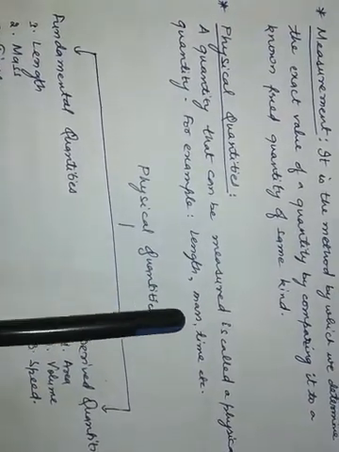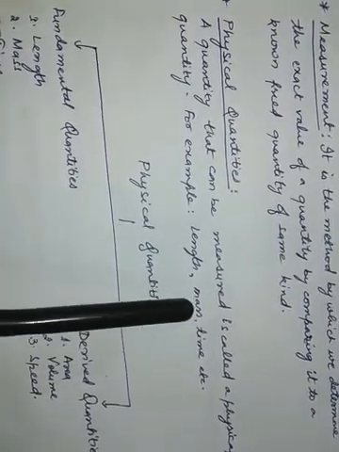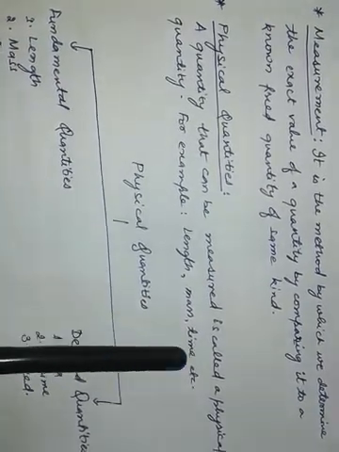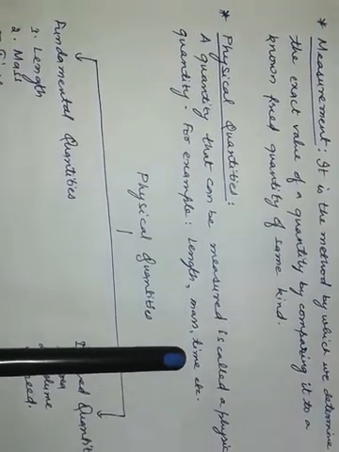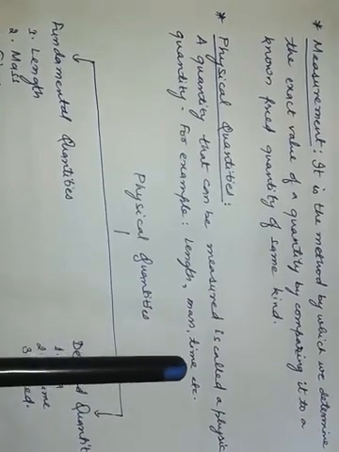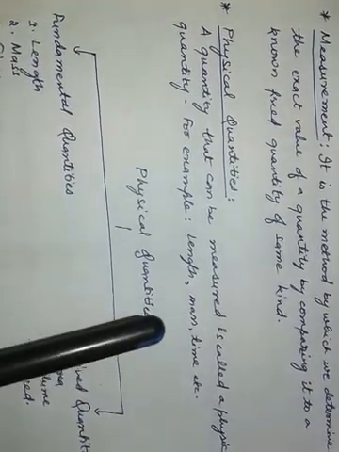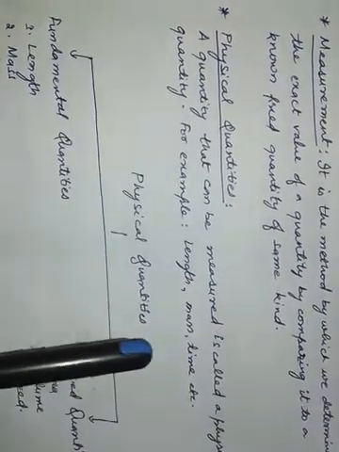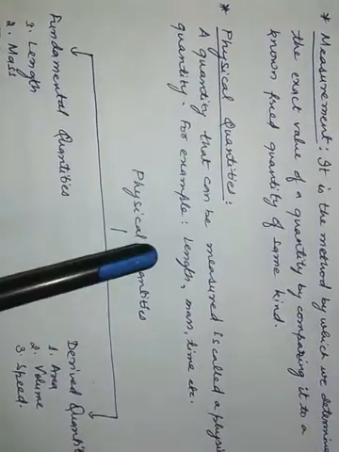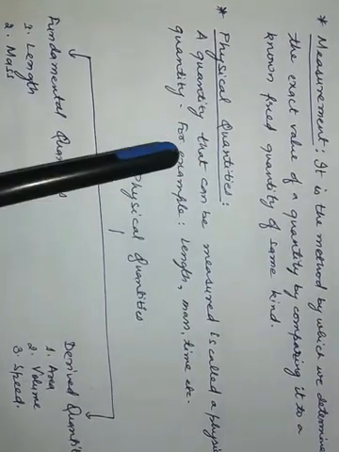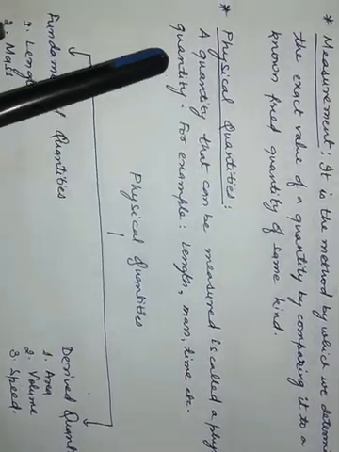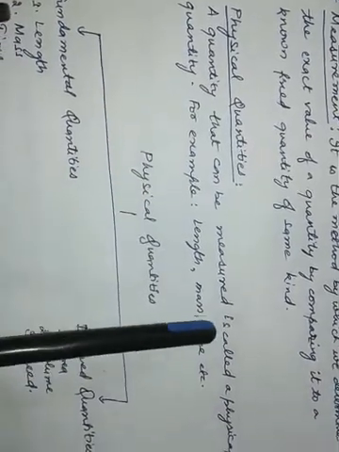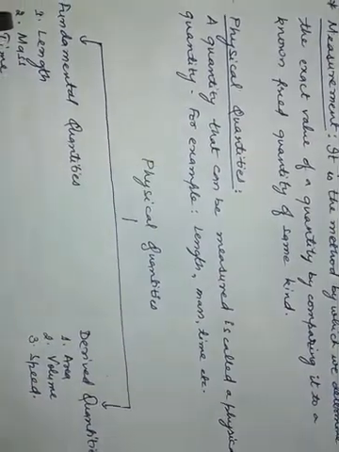Mass: suppose you purchase 2 kg of mangoes. Time: suppose it is 2 months or 3 months of lockdown, so this 3 month period is time that we can measure. So all these measurable quantities are known as physical quantities. The quantity that can be measured is called a physical quantity.